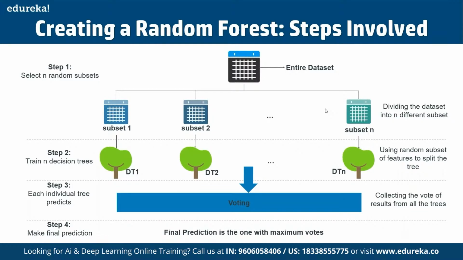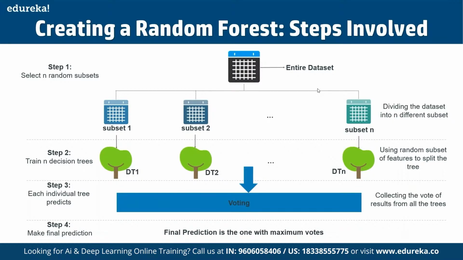And then we have the decision tree. So here we have a step as a part of the decision tree. Here we can have another decision tree defined. And then we use a random subset of features to split the tree here. Then we make use of each individual tree to create a prediction. Then we collect the votes from all the decision trees available here. And then we get the final prediction by finding the maximum number of votes as well. That's why these steps are required here.